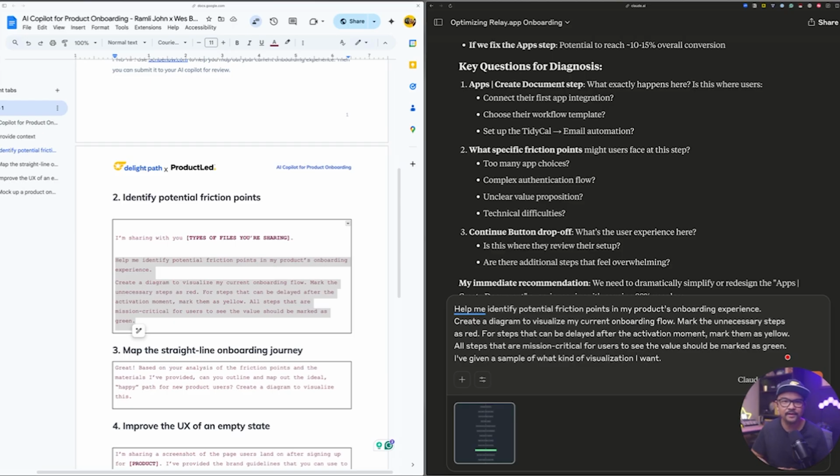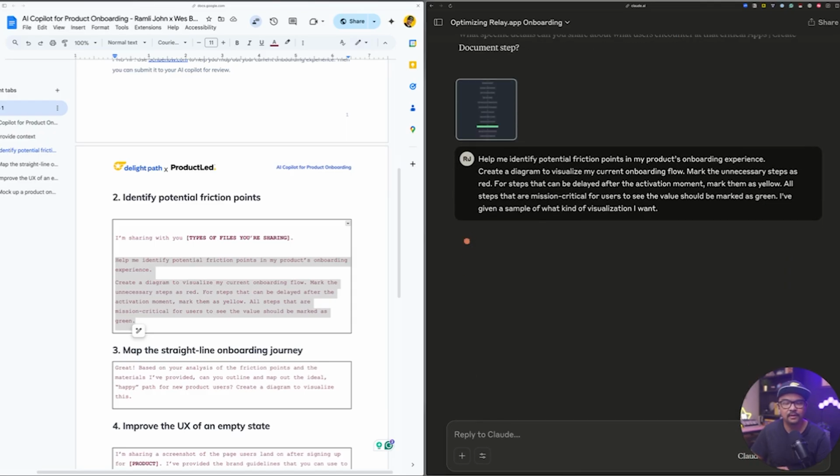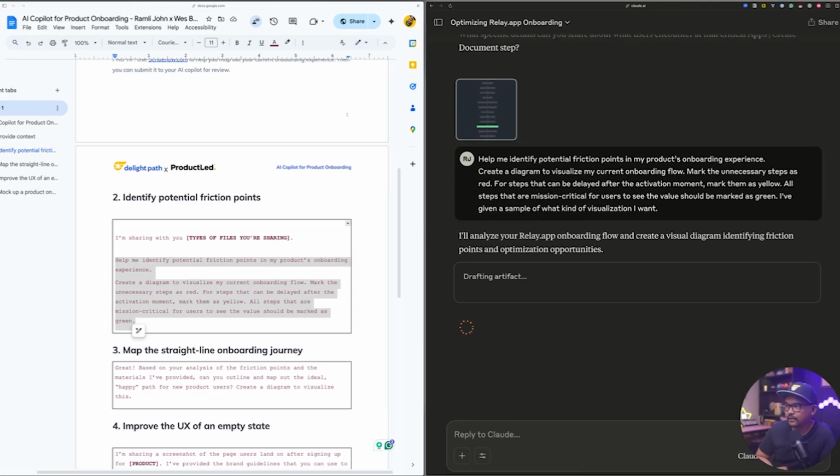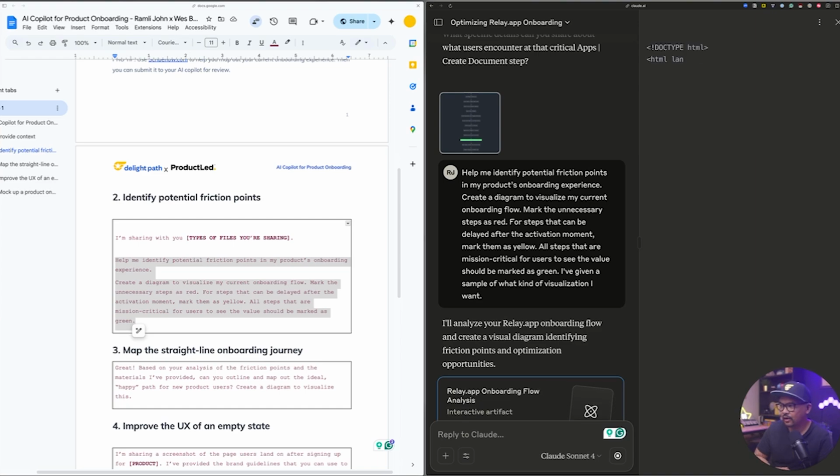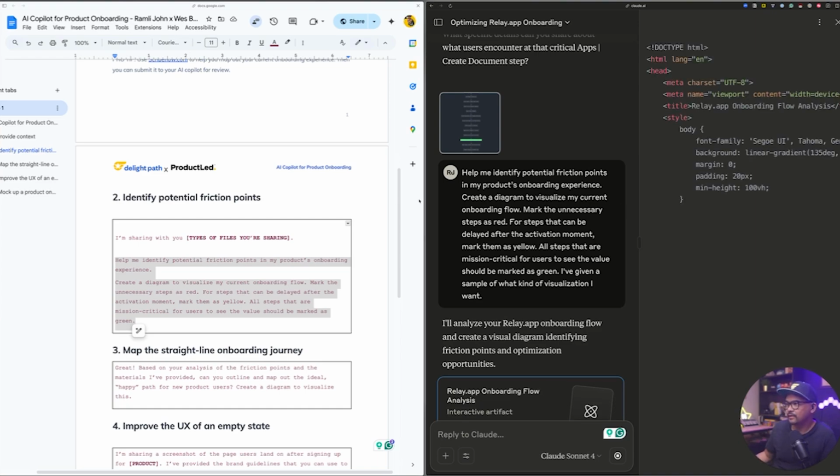So it's going to go ahead and, just like the straight line onboarding that Wes talks about in the book Product-Led Growth, and I mentioned in Product-Led Onboarding, it's going to mark those steps and help you mark that out. Now you can totally agree with it or disagree with it. Once again, this is an assistant that's helping you bounce ideas off. So this would take some time. It's going to create this artifact, and we can actually move this to the side.